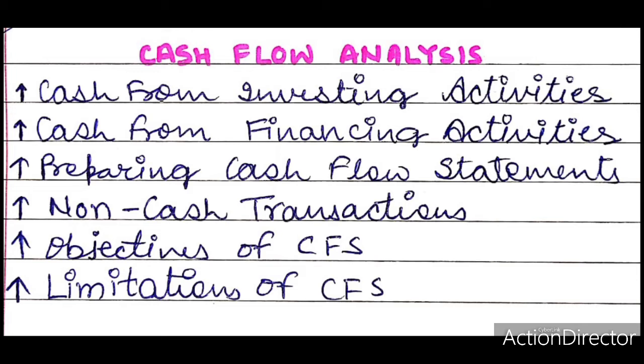Cash from the above transactions can be ascertained by comparing the amount shown in the two balance sheets. If any additional information is given regarding these transactions, then cash inflow or outflow from them can be ascertained by preparing the account of that item. A detailed discussion of these items has already been made in the previous chapter of funds flow analysis.